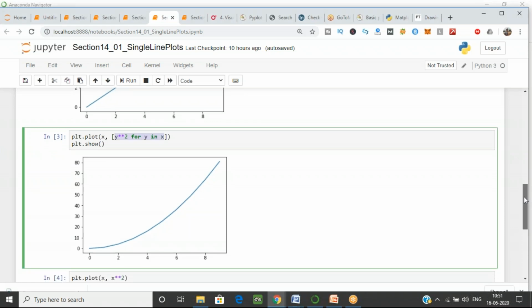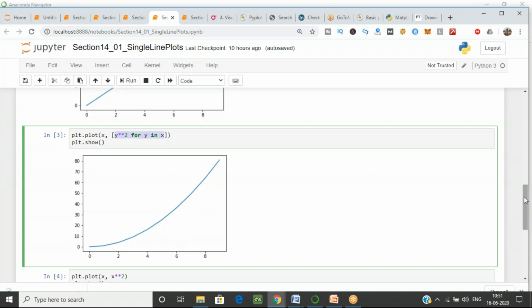X, same as we have in the previous 0 to 9. But I want the value here, squaring of x elements we are doing. So y raised to the power 2, and y in x. So we are taking the value x in y. So we are doing x power 2. Yes, we are doing this. As you can see, square of 0, square of 2 is 4, 4 squared is 16, then 6 is 36, 8 is 64, 9 times 9 is 81.